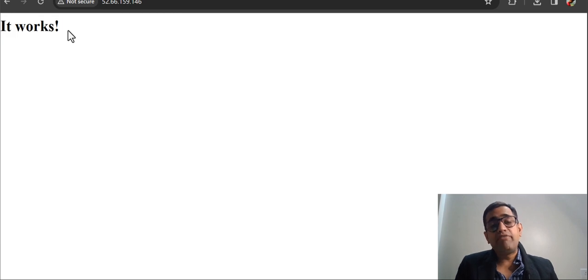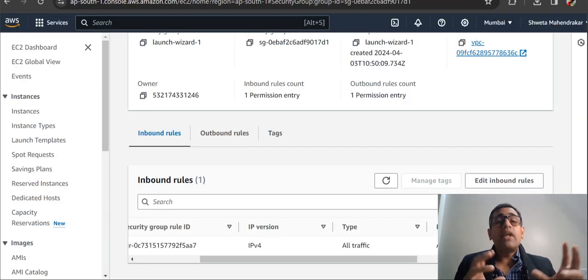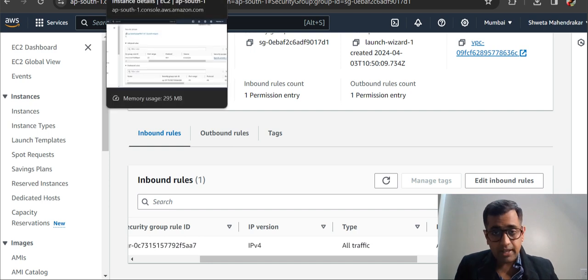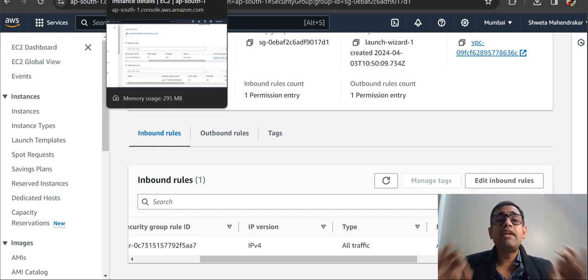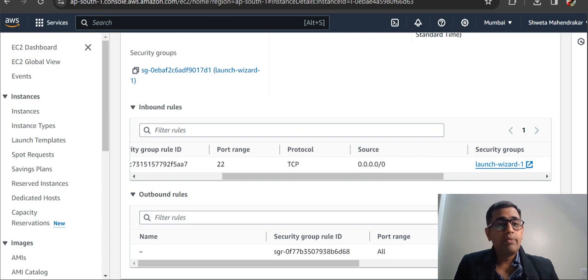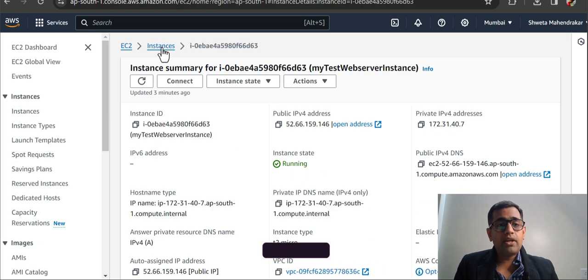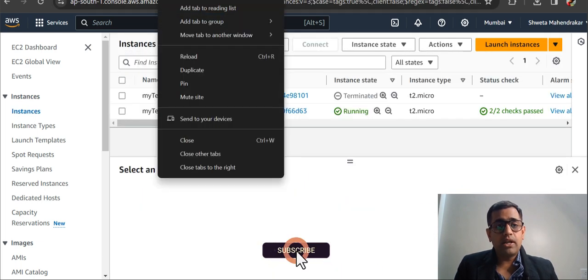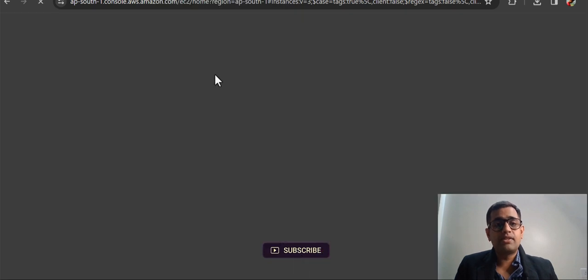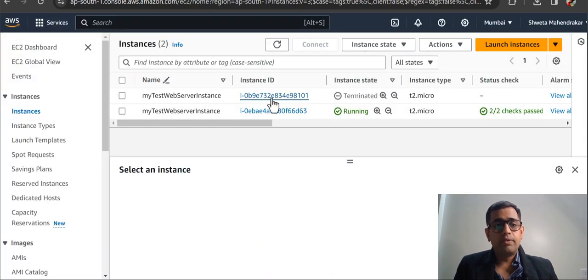So this is the default page that the Apache web server right now has, and that's the reason why it is showing it works. Now what we can do is configure an index.html, a default index page, whatever we want. Once we configure that, it will show the default index page. Now how do we do it? Let me go back to the instance, and I'll just try to duplicate this page.